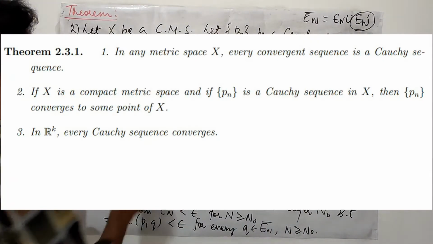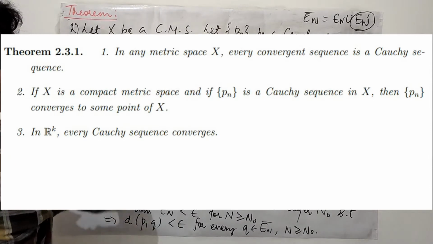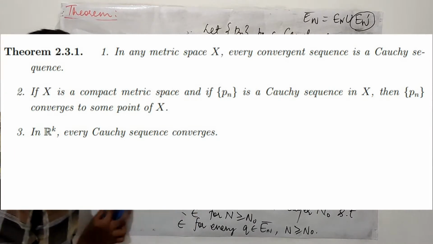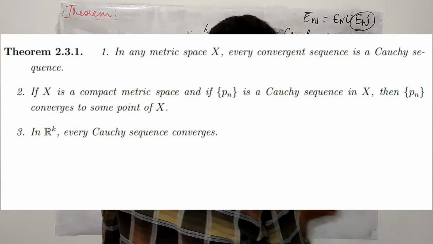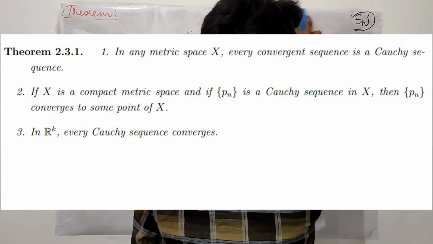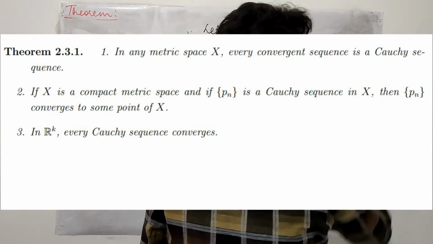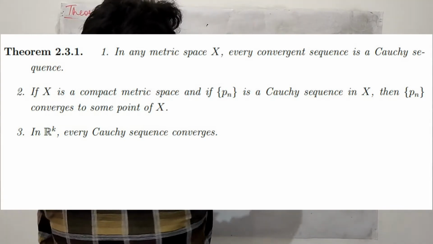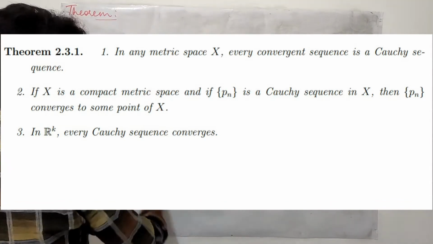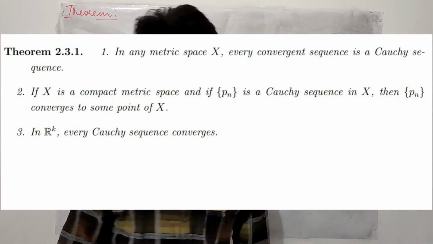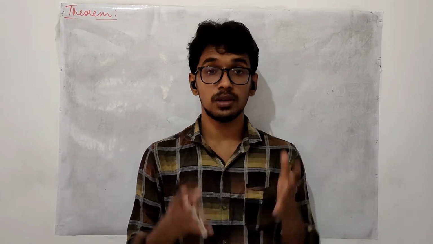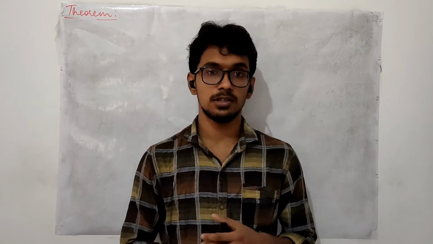So in the third part of this theorem, what we are going to prove is in Euclidean metric space. Whenever we talk about a Euclidean metric space, we are considering the set Rk with the standard Euclidean metric. In Euclidean metric space, every Cauchy sequence is a convergent sequence. That is what we are going to prove in the third part of this theorem. In the second part of this theorem, we have proved something different: in a compact metric space, every Cauchy sequence converges. In the third part of the theorem, we are going to prove that in Euclidean space, every Cauchy sequence is convergent.